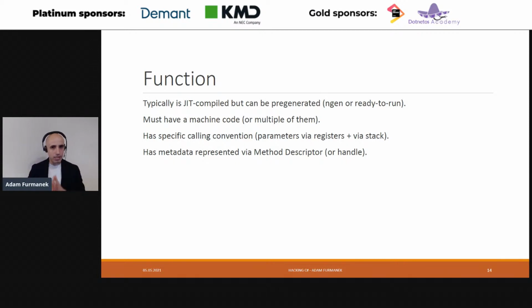But generally .NET does support this multi-tiered compilation. Now, whenever we are talking about methods in C#, what we do not think about is how these methods are called. And this is the so-called calling convention, which dictates how we pass parameters, how we pass the this pointer to the instance of the object, how we return the value from the function, whether it's an integer, a float value, whatever else, whether it's passed through the EAX register or something else. All these details are specified by the calling convention. And this calling convention gets very important once we start generating the machine code manually.